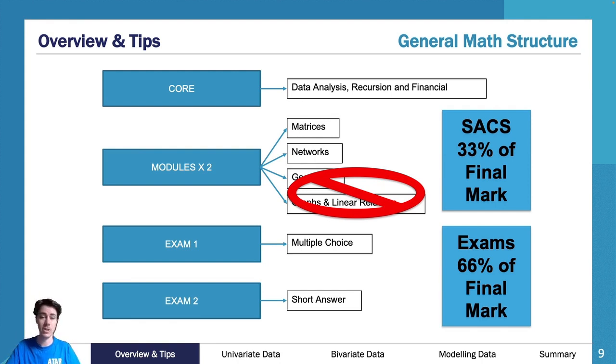So you've got data analysis first, which is easily your biggest. You've got finance, which is arguably the most difficult, and it'll be covered in the autumn lecture series. Then you've got matrices and you've got networks. And it's really important that you understand that these are the 4 topics that you need to know. Also, as an extra point, there are subtle changes. They're very subtle. The subjects did not change drastically, but there are subtle changes to each subject. There are some things that were removed, some things that were added. So if you are using older notes, it's really important that you are prepared to understand that some of the stuff you look at will be relevant, and some of the stuff you look at will not be relevant.